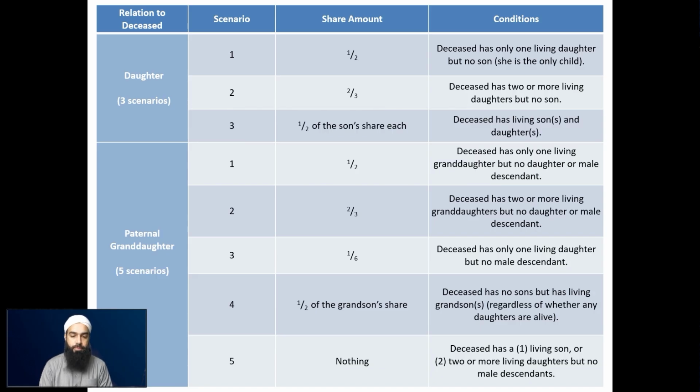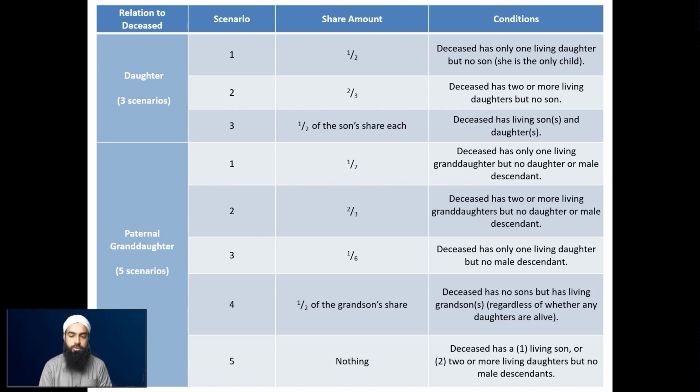She has scenario number 1, where she receives half of the estate, and this is when the deceased has only 1 living daughter but no son, meaning her brother is not alive. So there's no son of the deceased. She is in essence the only child. So she receives half of the estate of the deceased.